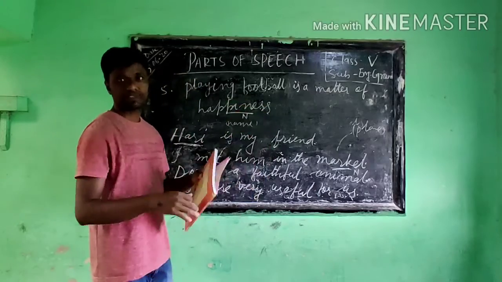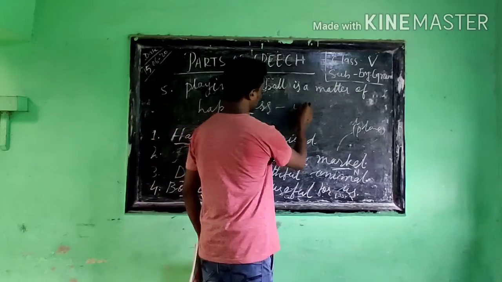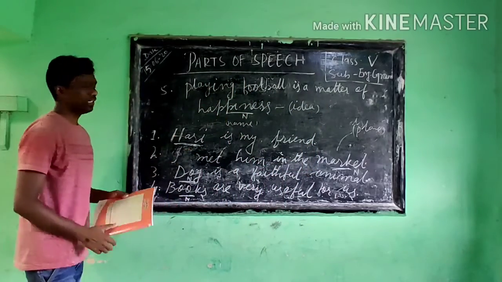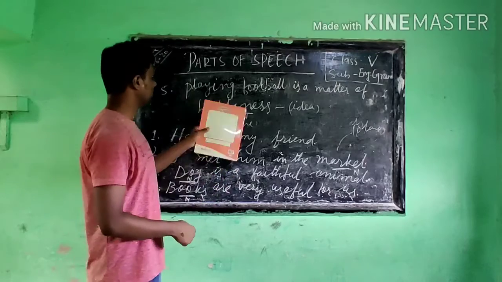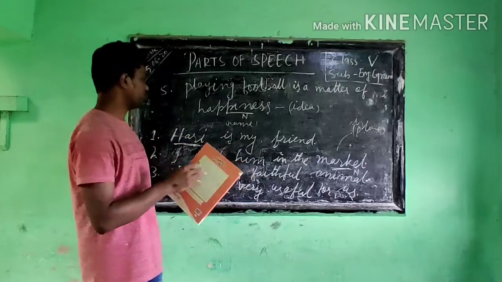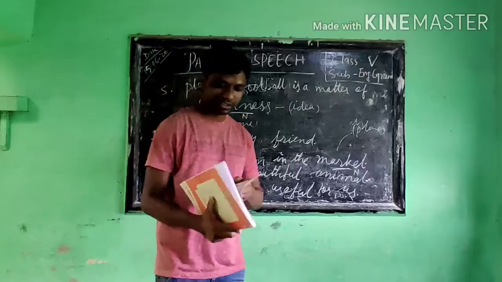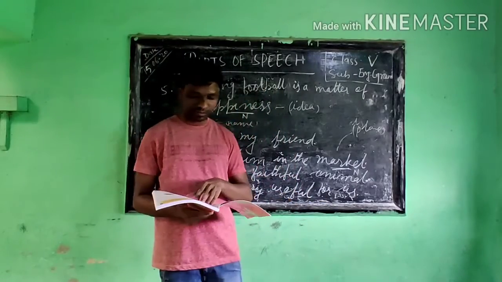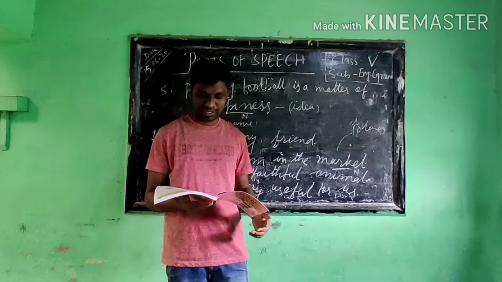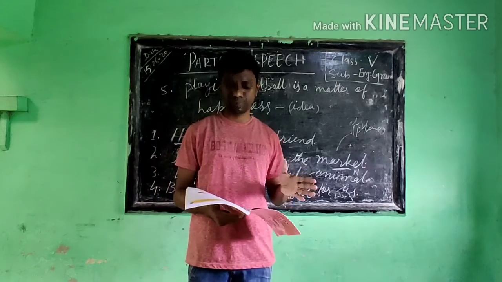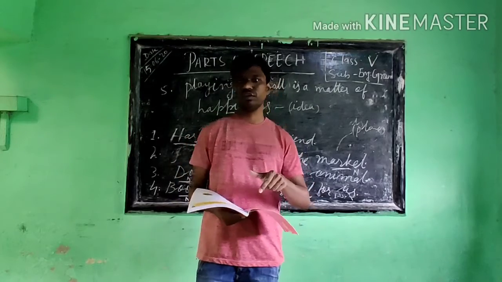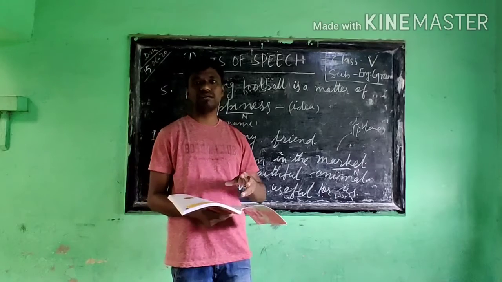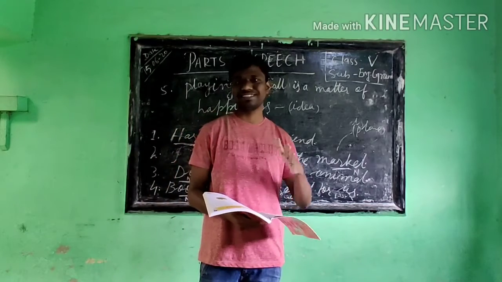But this expresses an idea. So this is how we make out the position of a noun in sentences. There are some examples in your English grammar. In the first one, Sohail is my friend. Sohail is the name of a person, and therefore it is called a noun. What kind of noun? This is a proper noun, which we shall see in the next class.